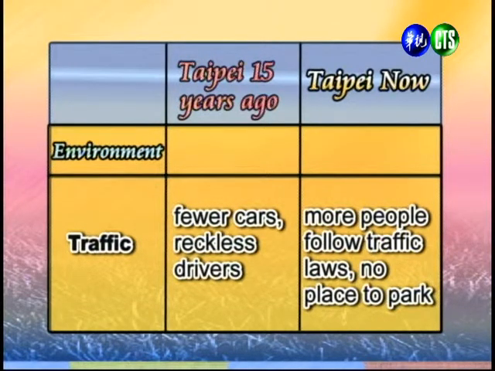好，第一个部分我们先来探讨的是关于交通的部分。And so in the past, there were fewer cars. And also because there were fewer cars, it meant the roads were more open and you had many people who were reckless drivers because there was a lot of space to drive. 在过去呢，因为我们车子比较少所以那时候这个路比较大条，车也比较少，因此呢，这个驾驶就显得比较的不小心。All right, and now because there's so many cars, everybody will follow the traffic directions.